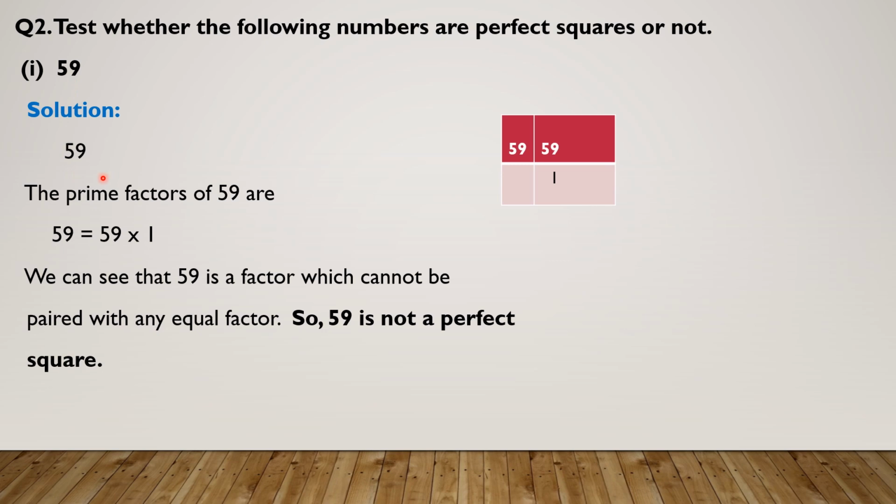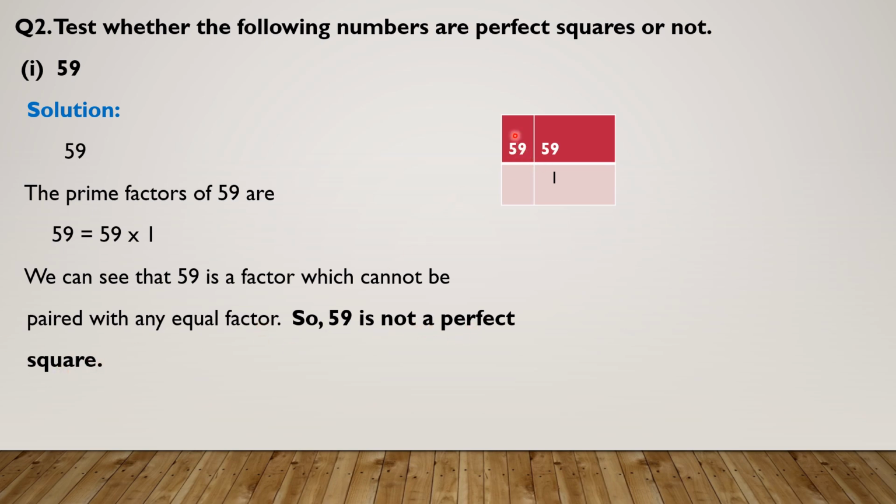Let's start the solution. We will write our question as it is. Prime factors of 59 are what? 59 is equal to 59 multiplied by 1. We can see that 59 is a factor which cannot be paired with any equal factor. So 59 is not a perfect square.